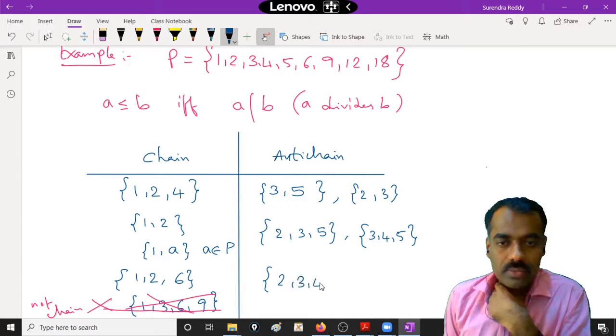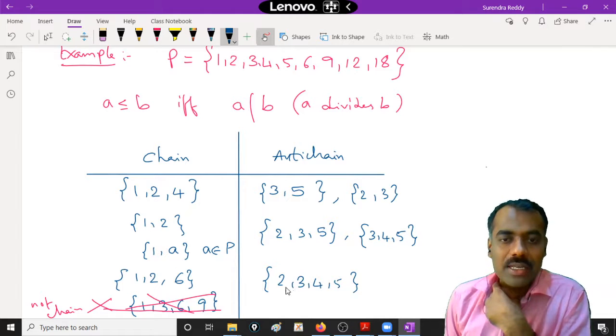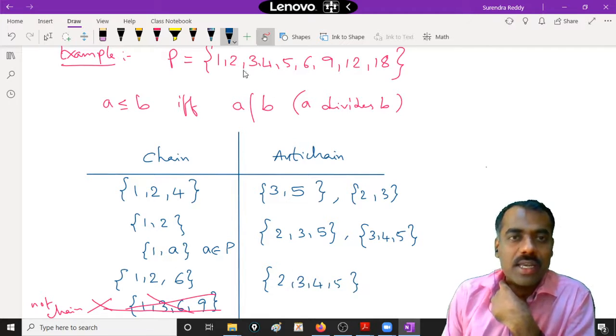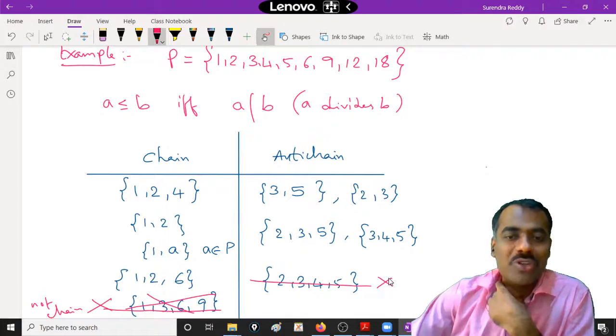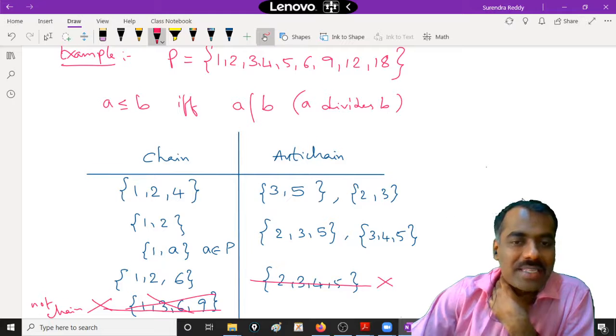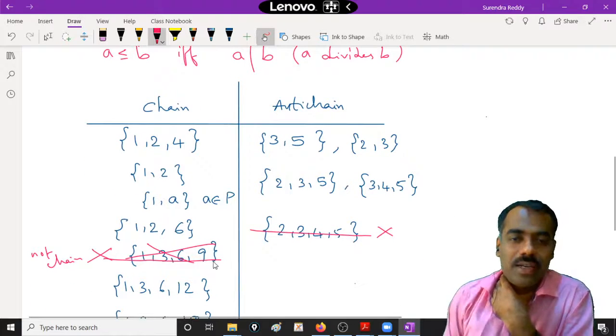2, 3, 5, 7. But 7 is not there in our set. So 2, 3, 5, 9 is not an anti-chain. And if you write 9, again there is a problem, 3 divides 9.